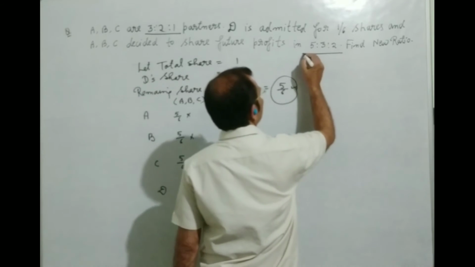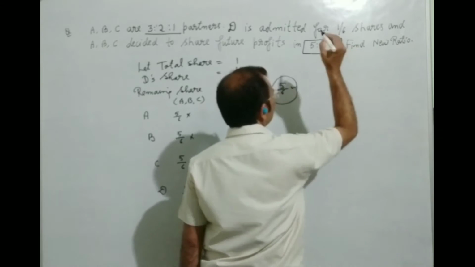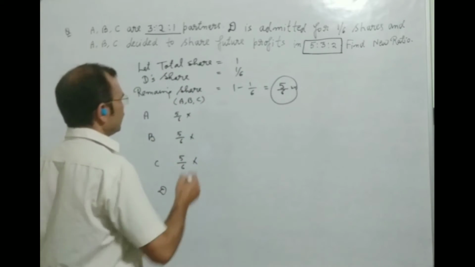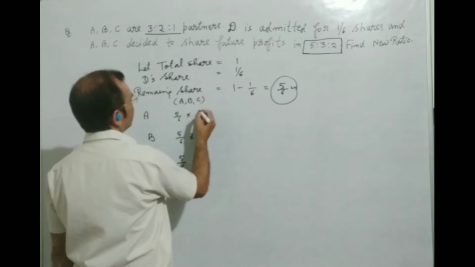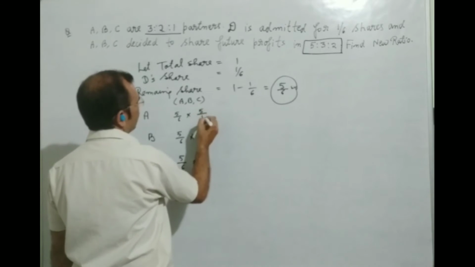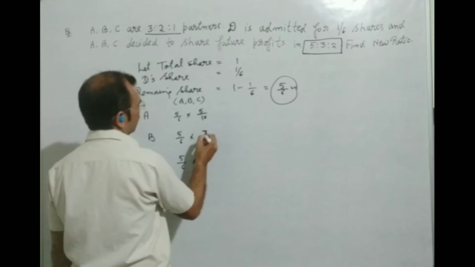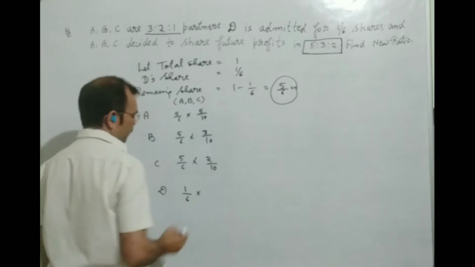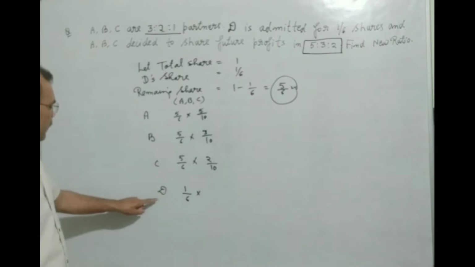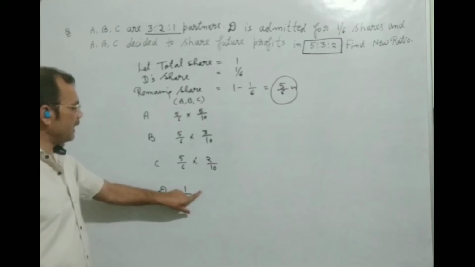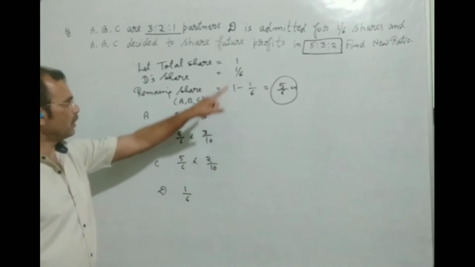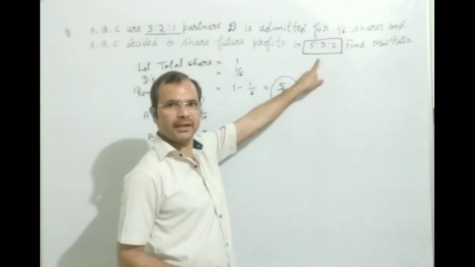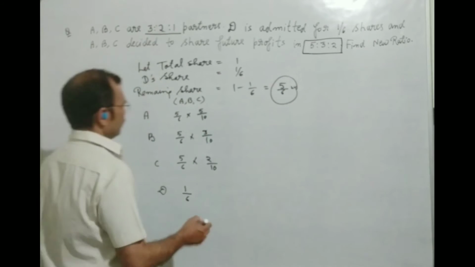We will put this new ratio which was given in your question in front of every partner: 5/10, 3/10 and 2/10. But in front of D we will not write any, because here is not given any other ratio for D. Okay, now we will solve.